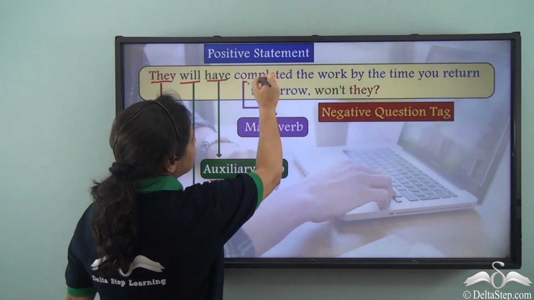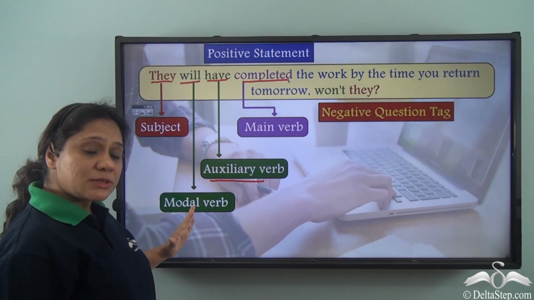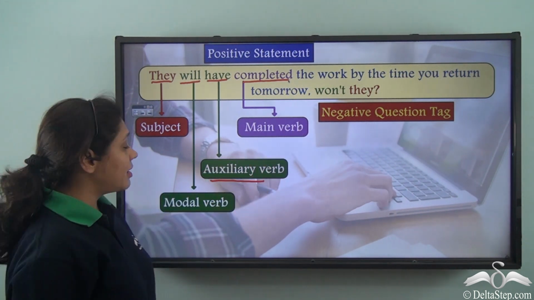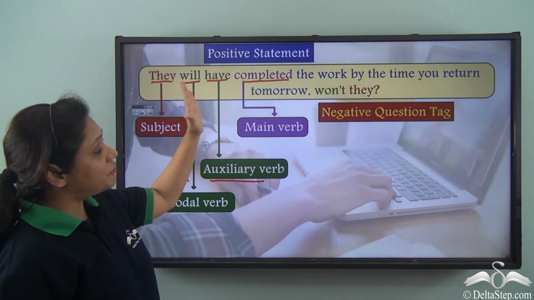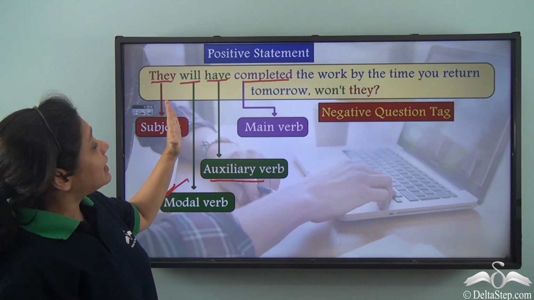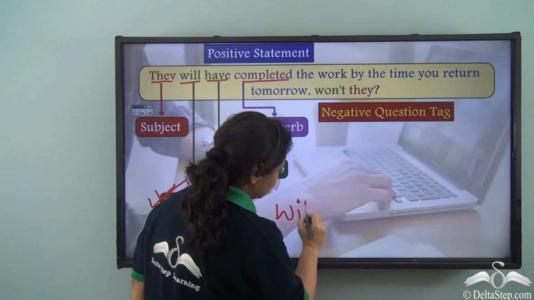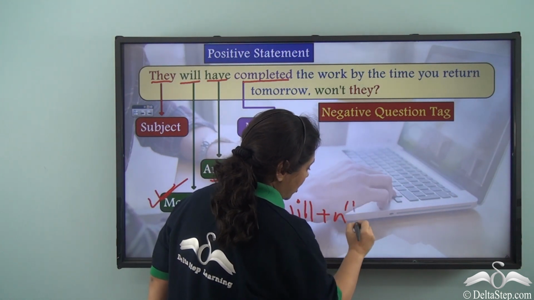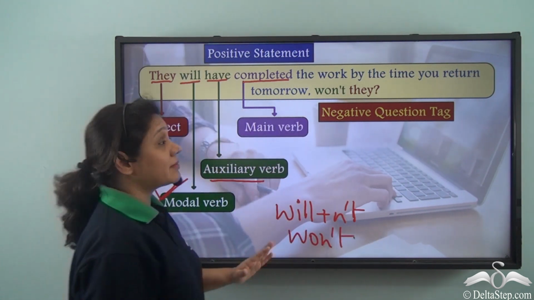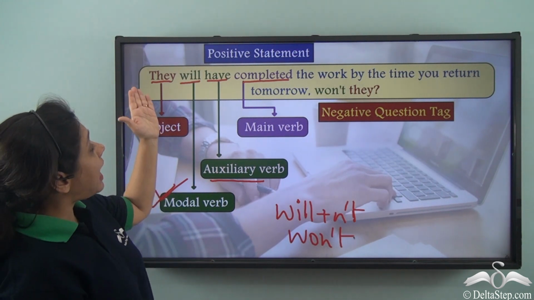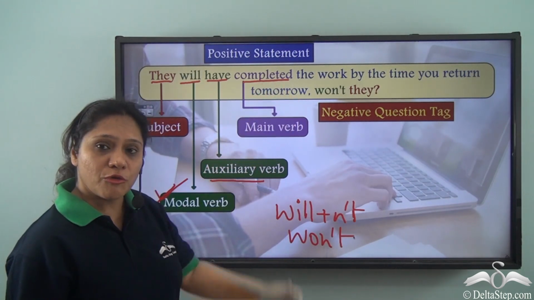Our main verb here is completed. In this case, we have two auxiliary verbs. So, how have we formed the question tag? We have taken the first auxiliary verb which has come, which is will. So, our question tag will be won't, which is will plus n't, which we write as won't, and then the subject they. So, we have they will have completed the work by the time you return tomorrow, won't they?